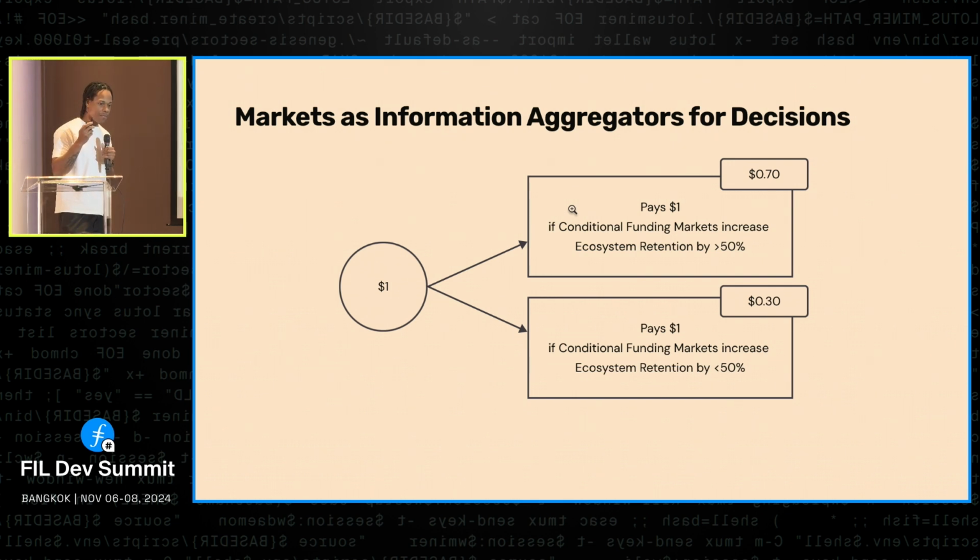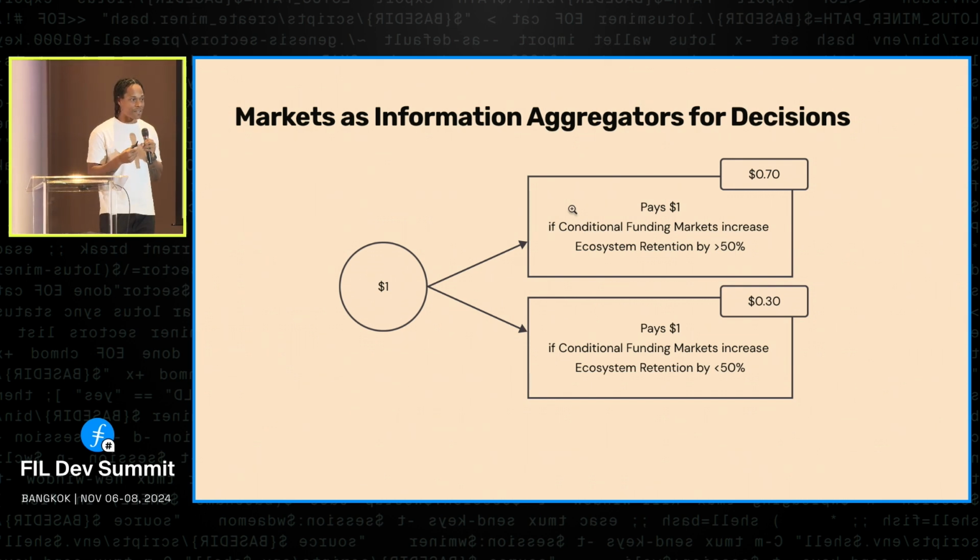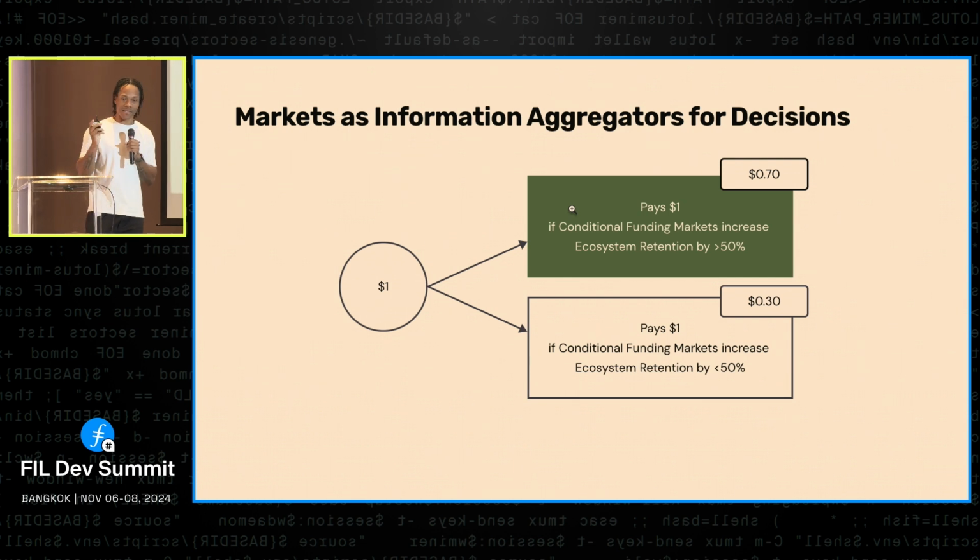Right. So that means we can actually use this to make a decision. If the world is aggregating all their opinions, all the information in the room, then for example, if you agree with this, you might decide to buy the smaller contract, the second contract, because you know you're going to make money. If you believe the lower contract is actually going to end up paying out $1, because our mechanism will not produce the actual goal, then we can just select that decision. We can use this to make decisions.